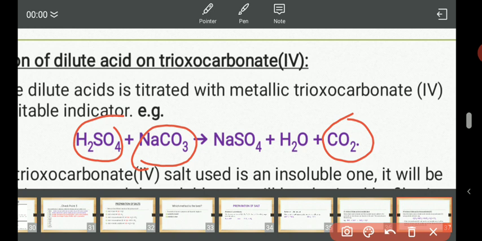Now, when the effervescence stops, that means the reaction has also stopped. So two ways. Number one, when the effervescence stops, you know that the reaction has stopped. Or when the carbonate salt that you are adding no longer dissolves, then you also know that the reaction has stopped. If I've added excess carbonate, you know what to do in real life. You filter off the excess carbonate and your life will not remain the same again.